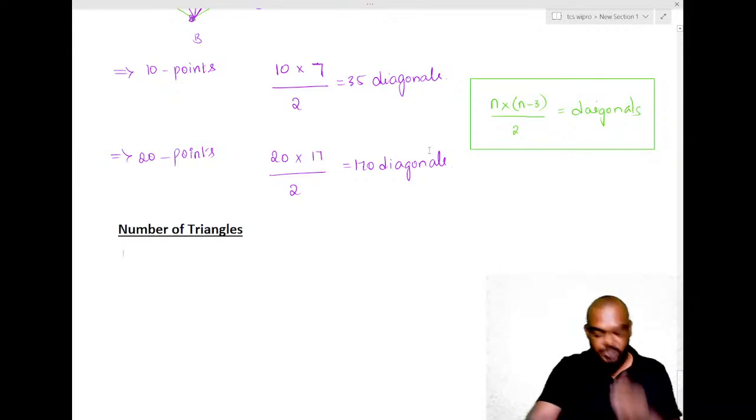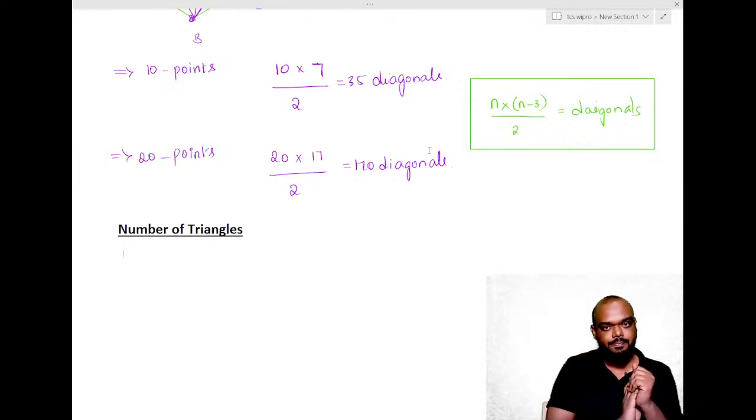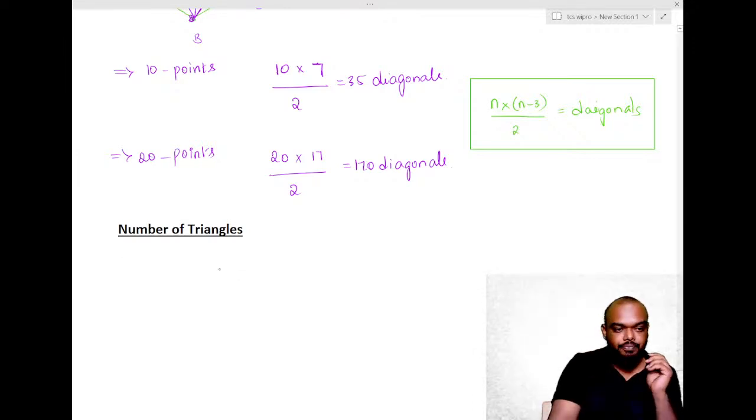Now, observe. To draw a triangle, how many points do we need? 3 points. Agree? 3 points we need. If there are 3 points, we will get exactly one triangle. If there are 3 points, how many triangles? One triangle.